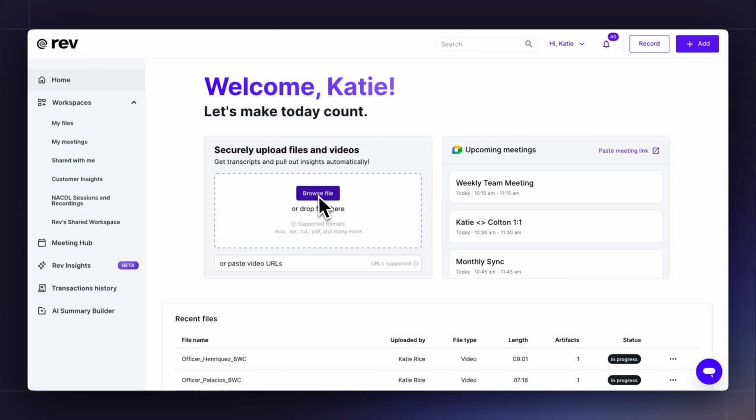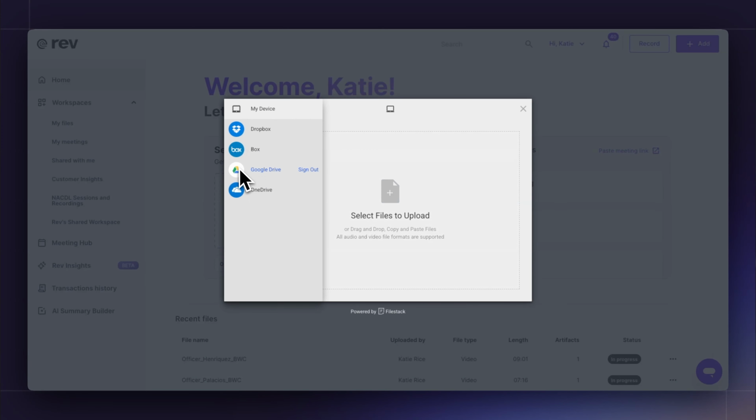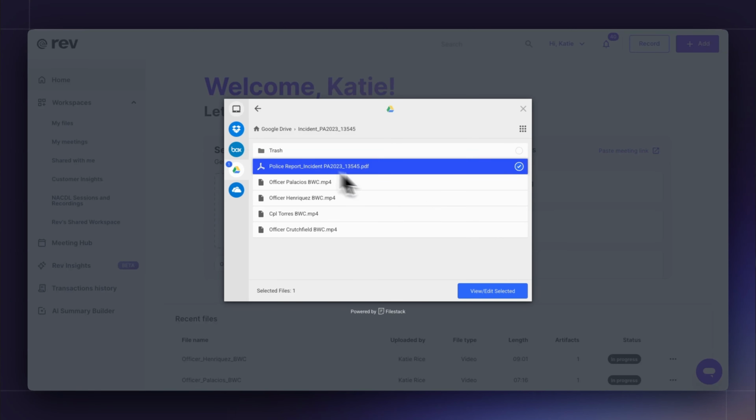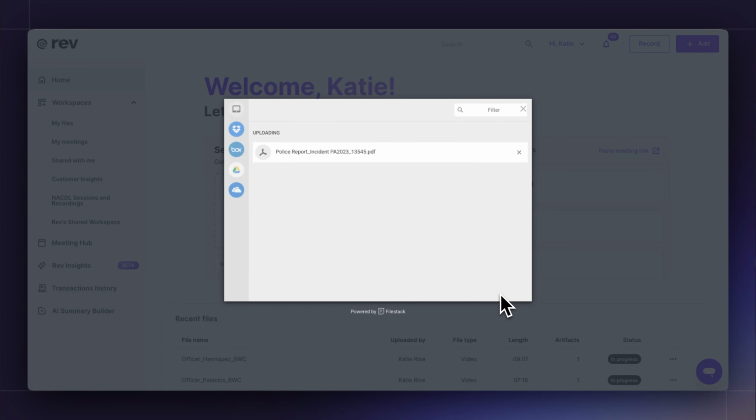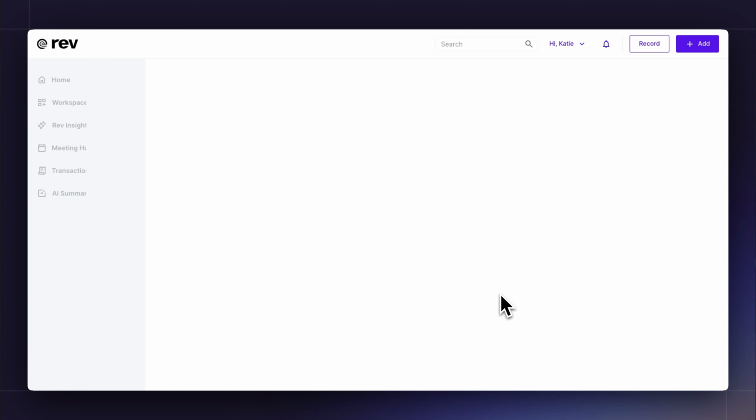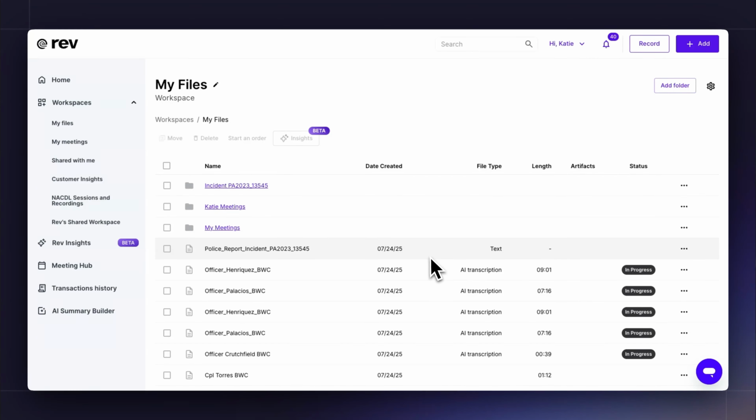The other thing I want to note is that Rev doesn't only work with audio and video files, Rev also takes text files. So let's head over to our Google Drive integration again, and let's upload this PDF. Super easy, super quick. It's showing it right here. It's already in my files. No transcription needed, so no status over here. That means that all of our files, video, audio, text, PDF, can all be in one place. It's a real game changer.